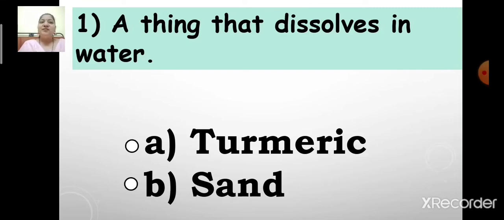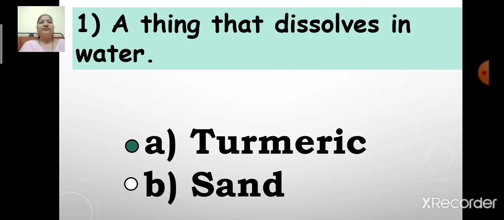Which thing dissolves in water? Option A, turmeric, or option B, sand? Yes, you are right. Option A, turmeric. Turmeric is the correct answer. So children, let us select option A, turmeric. Yes. Turmeric dissolves in water.